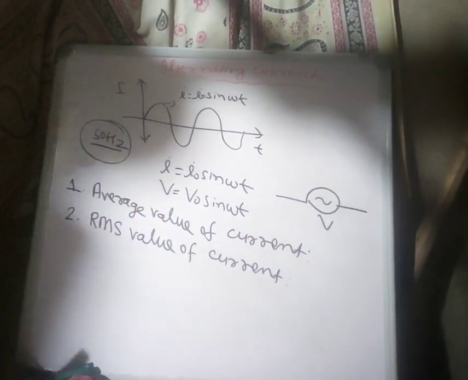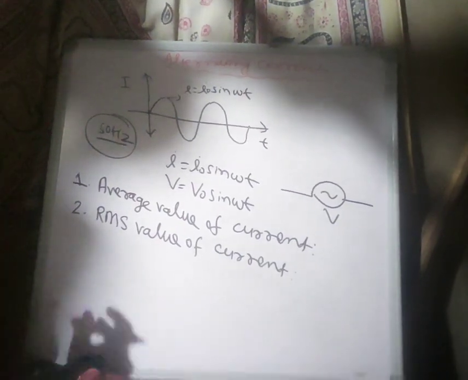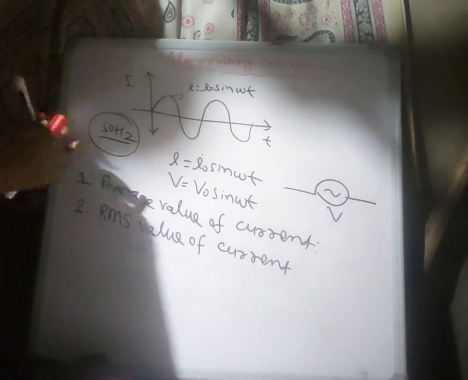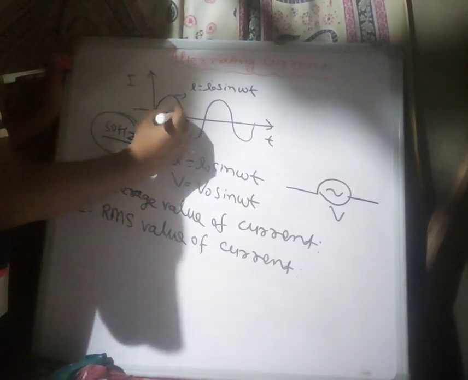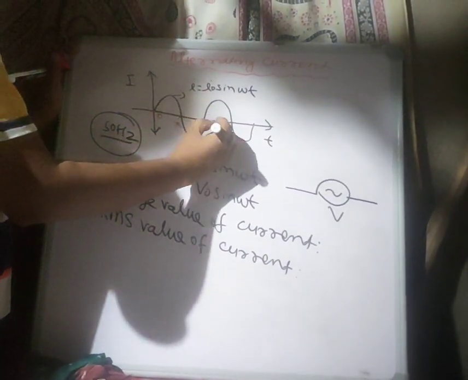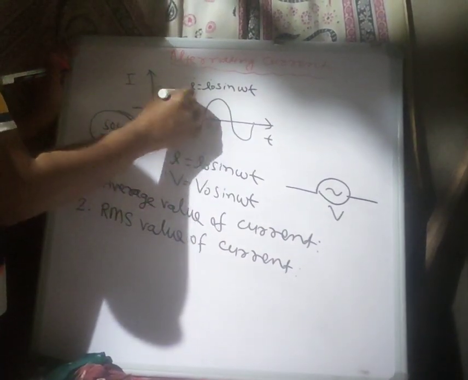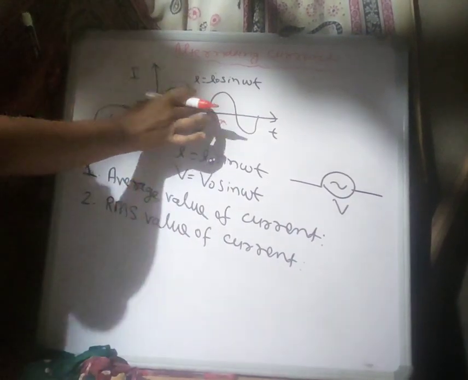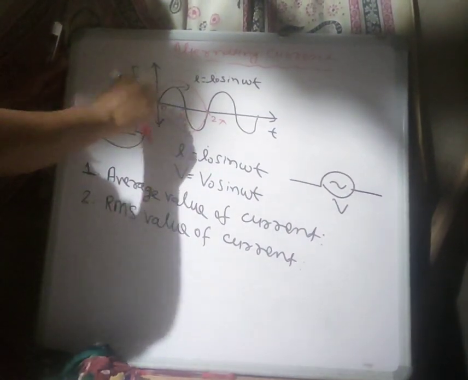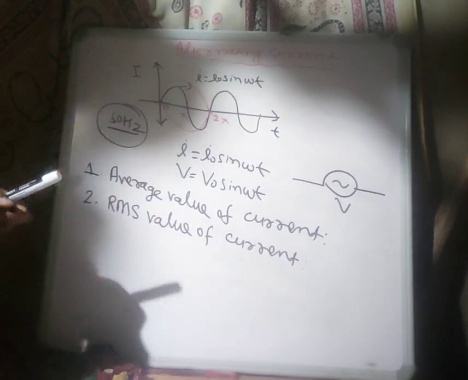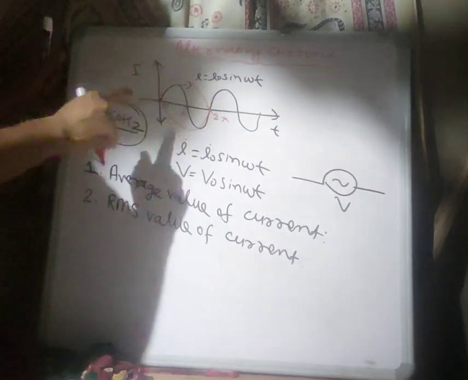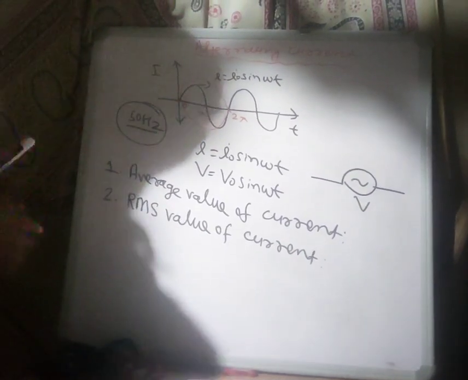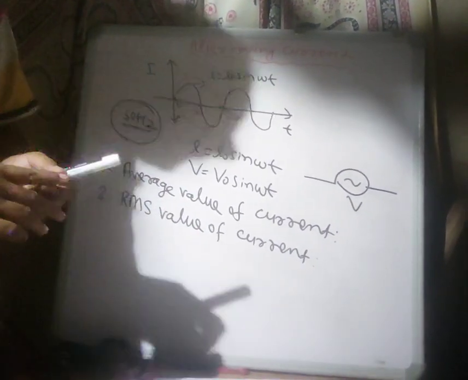If we talk about the average value of current, suppose we have taken the value of current from 0, pi and 2 pi. If we take the average value of current over one cycle, then we see that this is the positive half cycle and this is the negative half cycle. So in a cycle, the average value of current becomes 0. So we always calculate the average value of current over half cycle.